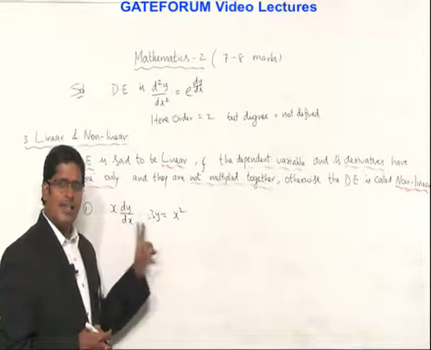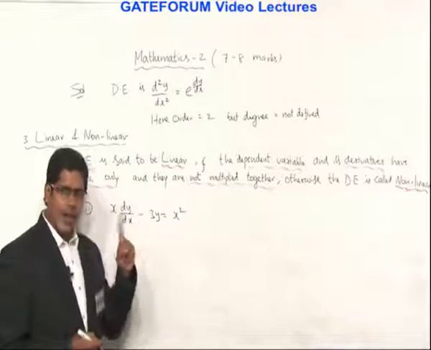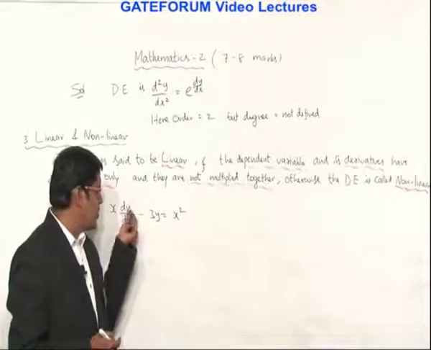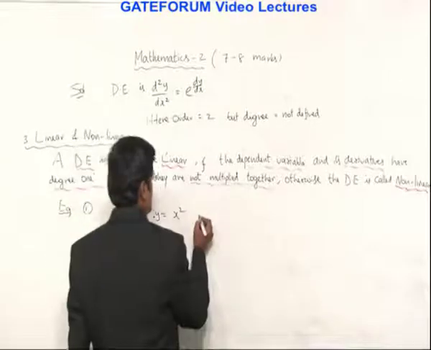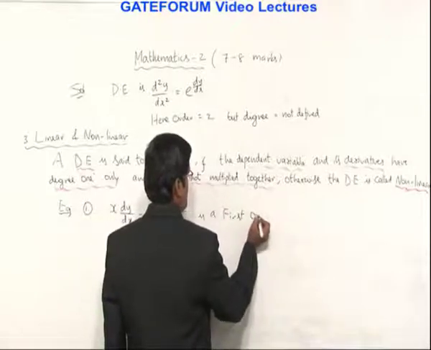So I can say this is a linear equation, and the highest derivative is the first. So it is a first order linear equation in which variable? The y variable, because y is dependent.